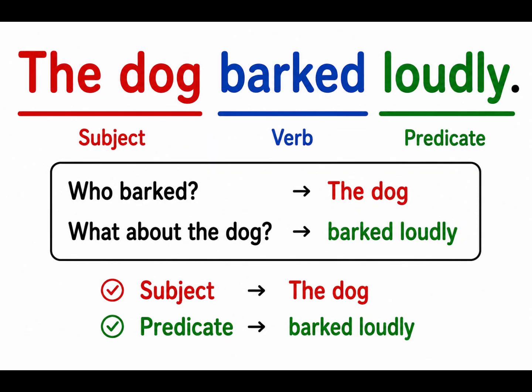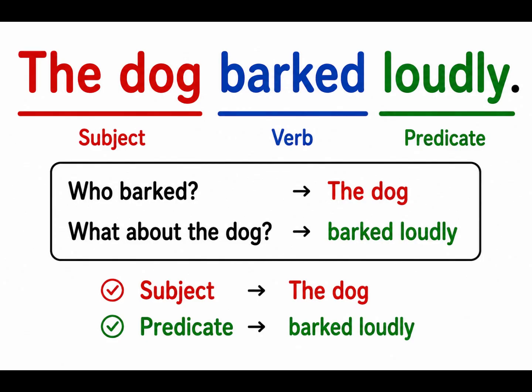So coming to the next sentence, let's analyze this. The dog barked loudly. Yes, of course, this is a sentence because it has a subject and a predicate of its own. Now, how do I know that this sentence has a subject? Yes, of course. There is a trick which says, what am I speaking about?